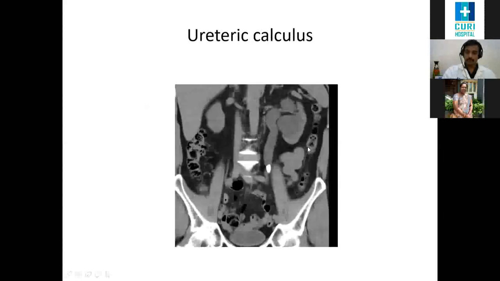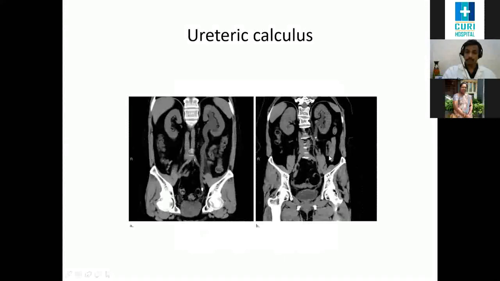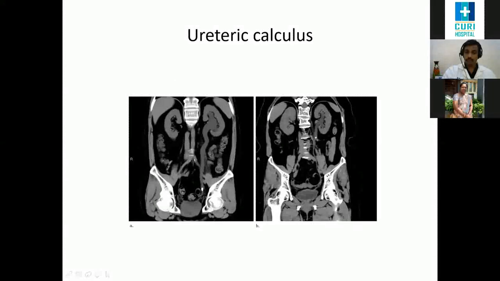This image shows a CT scan of the upper kidney showing an upper ureteric stone on the left side. This CT scan shows a left distal ureteric stone and a left proximal ureteric stone. There's proximal hydroureteronephrosis. You can see the ureter is dilated up to the renal pelvis.